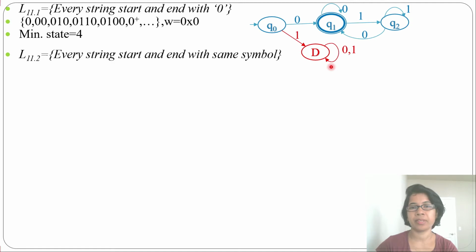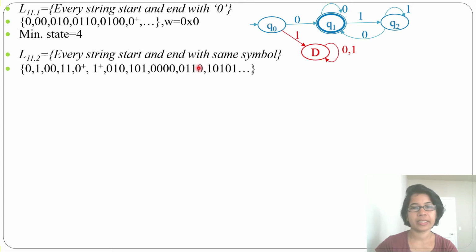Start and end with the same symbol is just an extension of this DFA. Here, start and end with 0, and start and end with the same symbol means start and end with 0 plus start and end with 1. What will it accept? It will accept single 0, single 1, then 0 0, 1 1, 0 plus, 1 plus, 0 1 0, 1 0 1, 0 0 0, like 0 1 1 0. So any string that starts with 1 should end with 1, and any string that starts with 0 should end with 0.